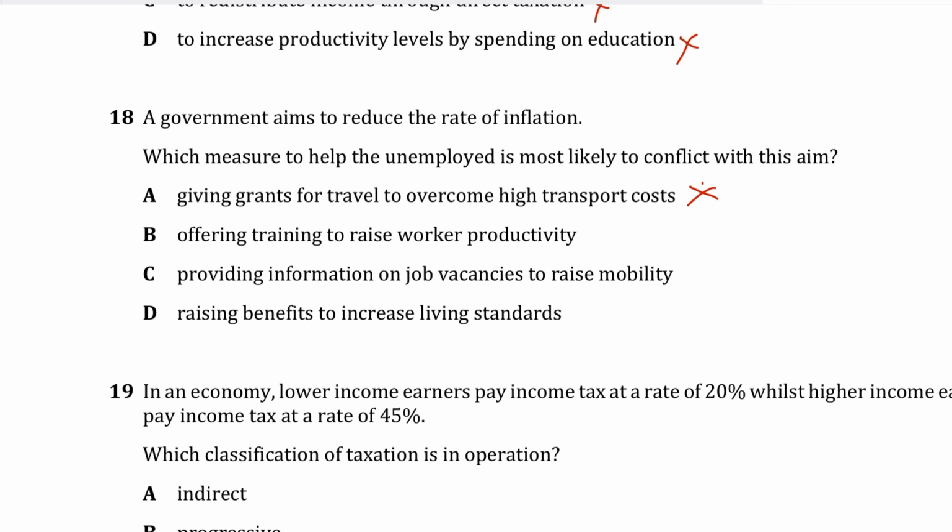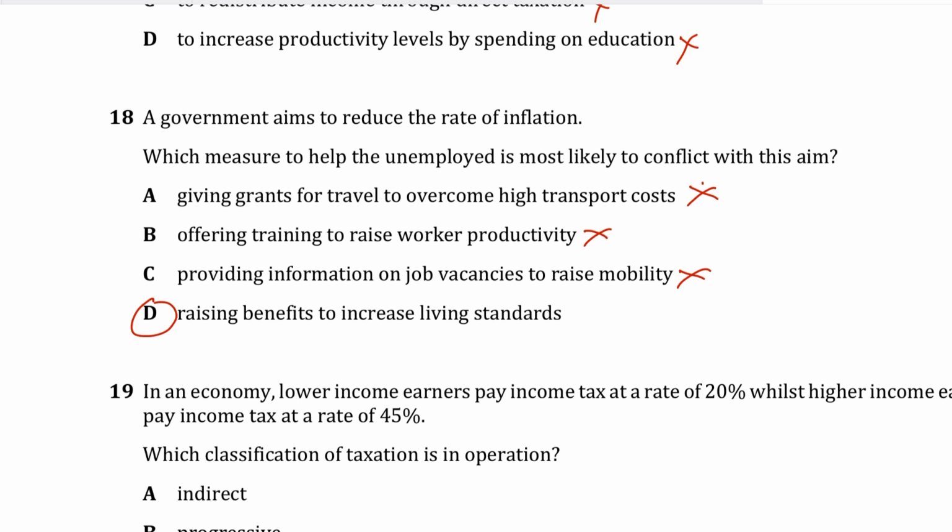Option B is wrong as well, because training raises productivity and can help reduce the cost pressures. It will reduce cost push inflation. This is incorrect. C, providing information, this is incorrect as well, because job vacancy information would help reduce the unemployment by improving labor mobility. The correct answer has to come from David.